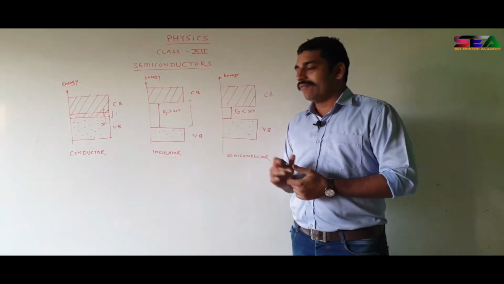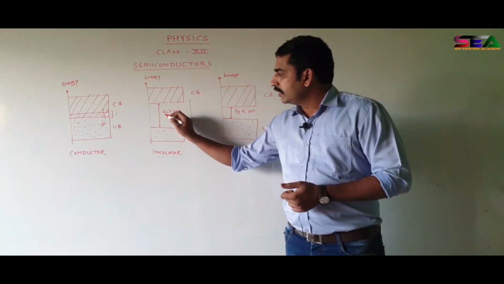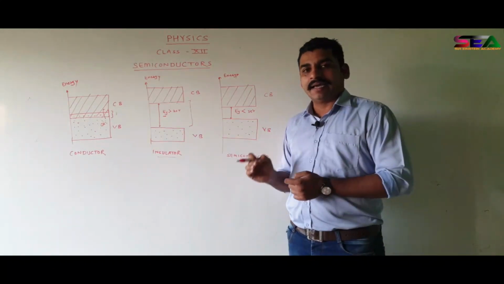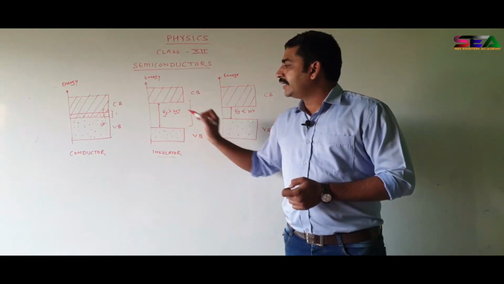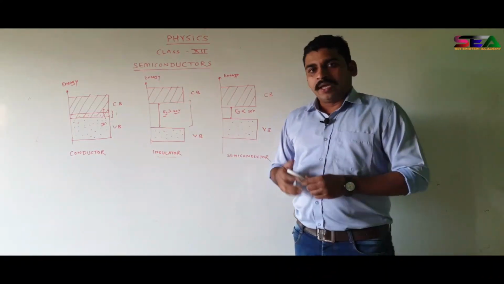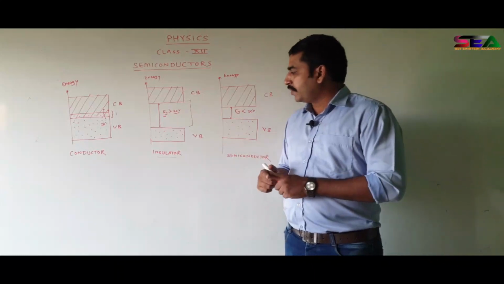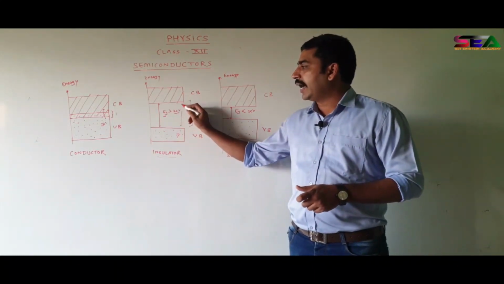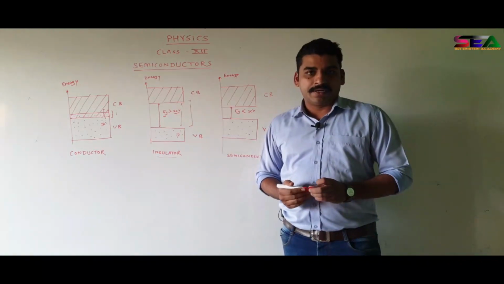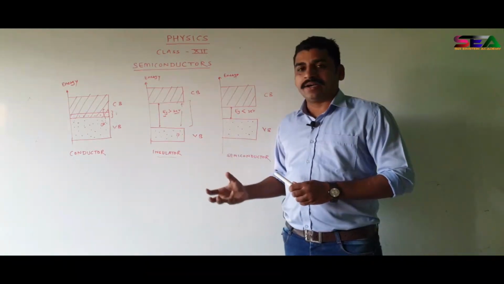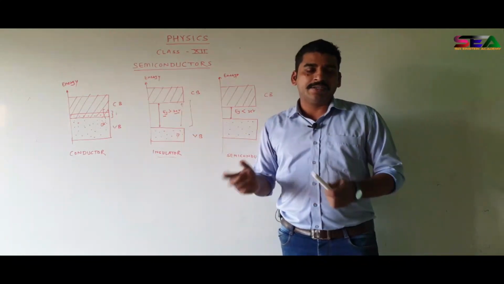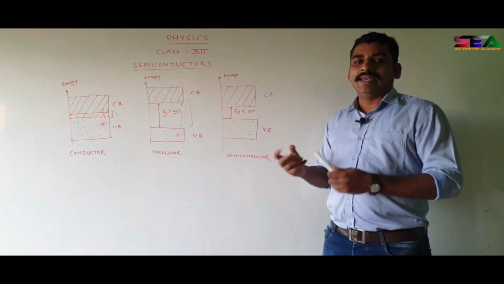In the second diagram you can see in an insulator there is a big gap between the conduction band energy level and the valence band energy level. This energy gap is called Eg, that is gap energy, and it is greater than 3 electron volts. At room temperature, it is not possible for any electron from the valence band to acquire this much energy and to jump into the conduction band. So it is highly impossible for any electron in the insulator to jump from the valence band to the conduction band. Hence we can say they cannot conduct electricity.